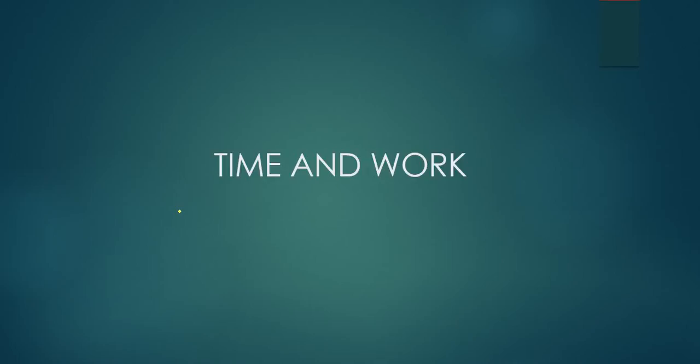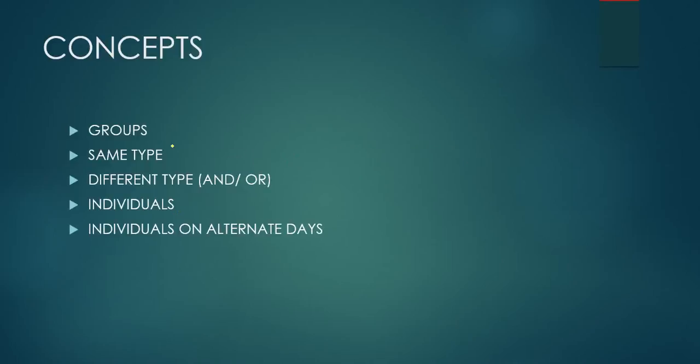Coming to time and work. In time and work, the concepts are groups. It means like 10 people can do a work in 20 days, that kind of stuff. Group, okay. Same type and different type. In different type, you will see that 10 men and 5 boys kind of stuff. Individuals and individual on alternate days.